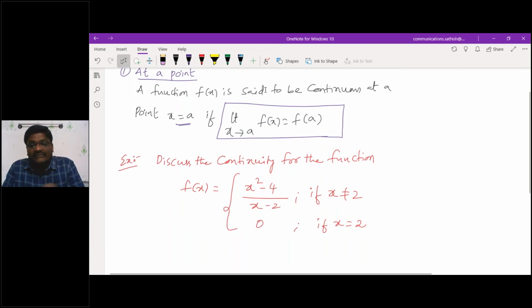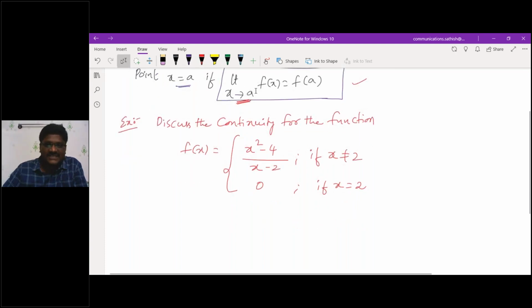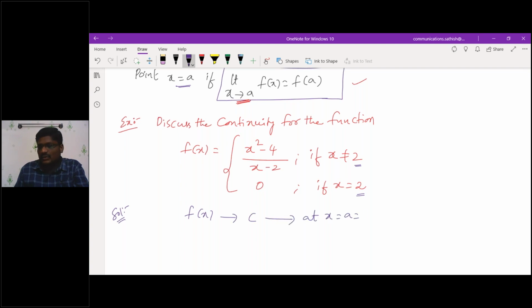See, if I want to call a given function f of x continuous at a point x is equal to a, it must satisfy this condition: limit x tending to a, f of x is equal to f of a. Then I can call the given function f of x continuous at the particular point x is equal to a. So now I'm taking this condition here. The point they have given in the limit is 2. That means you need to check whether the given function f of x is continuous at x is equal to a, that is 2, or not. You need to check it out.